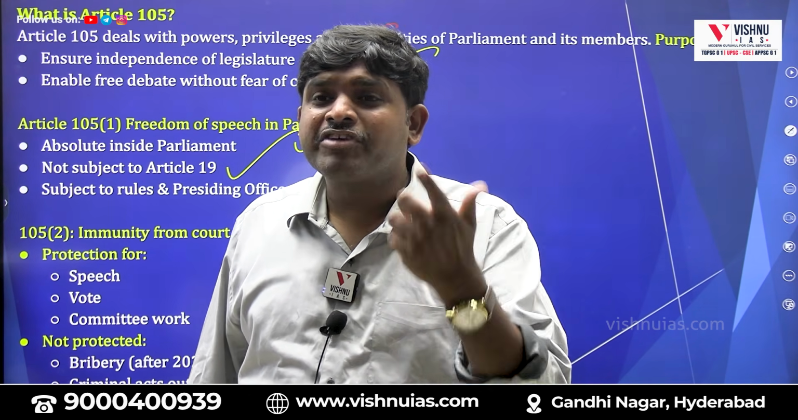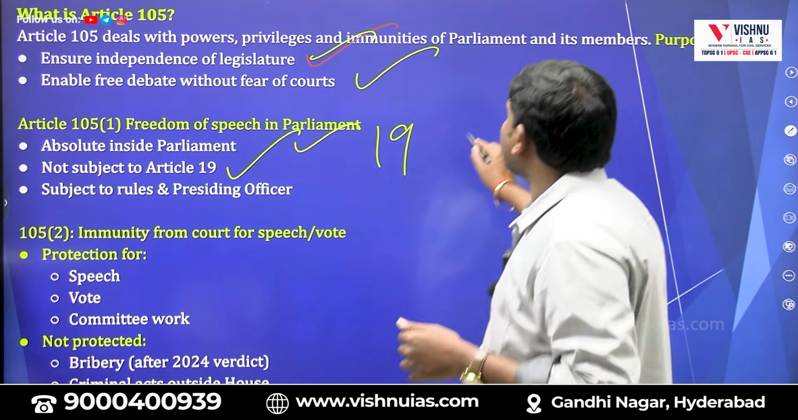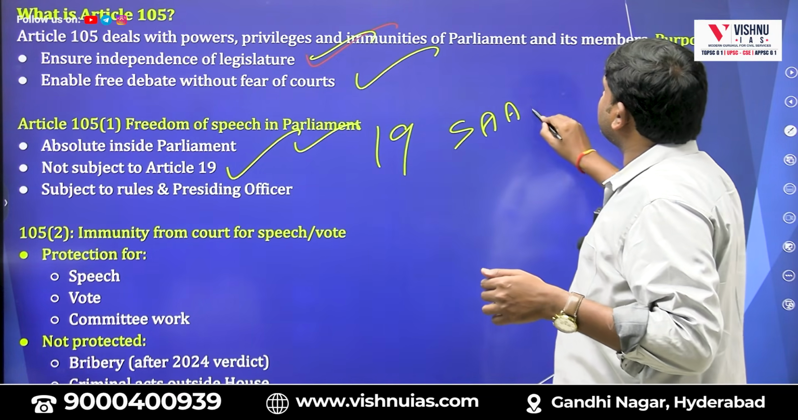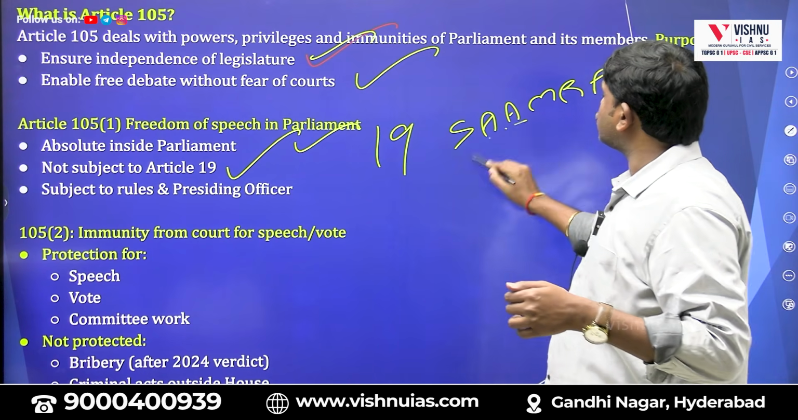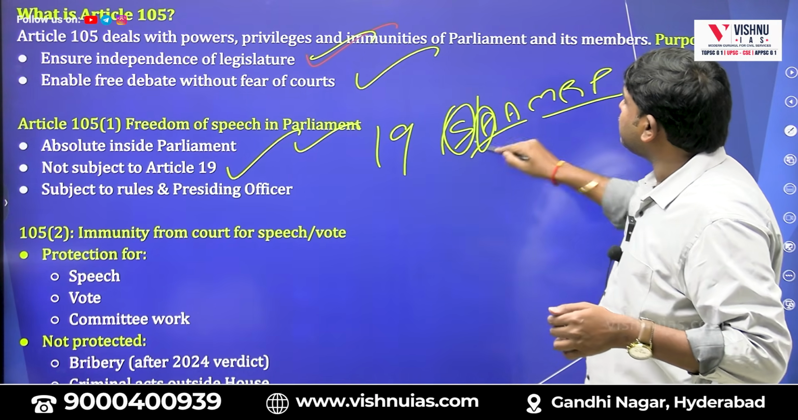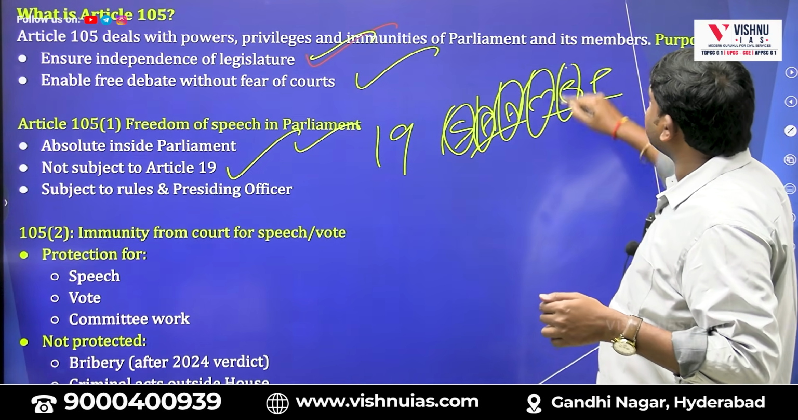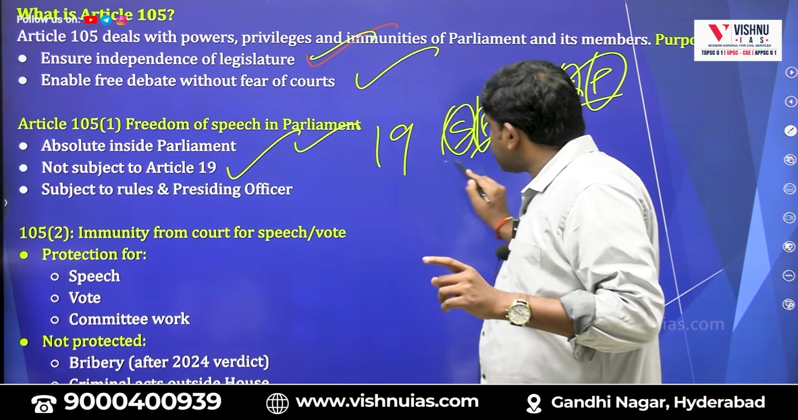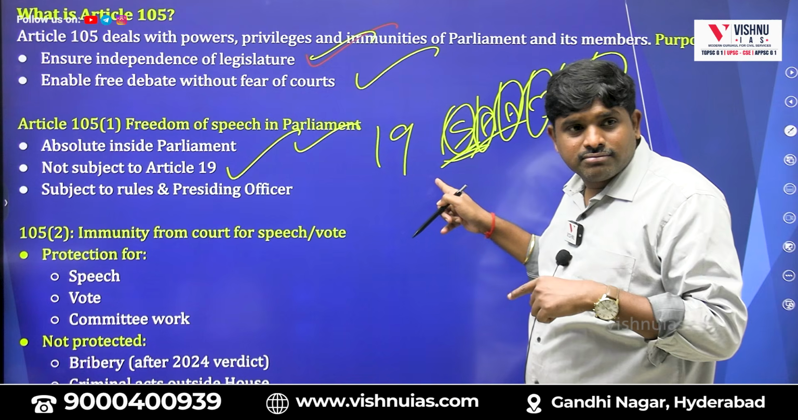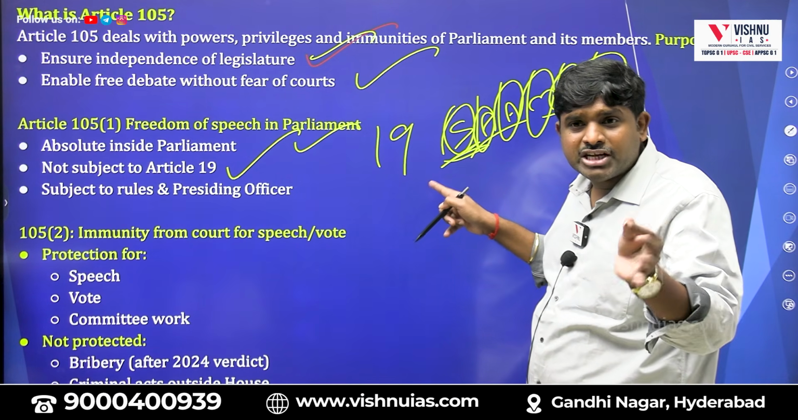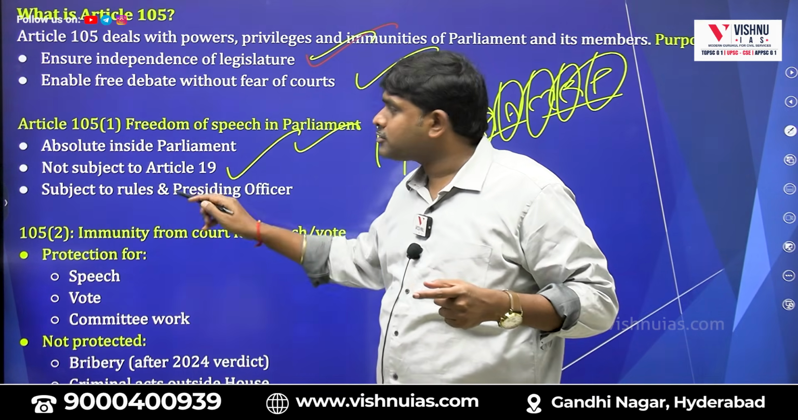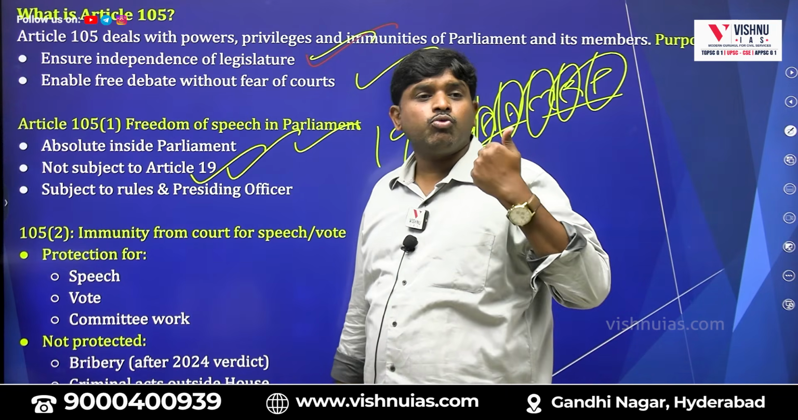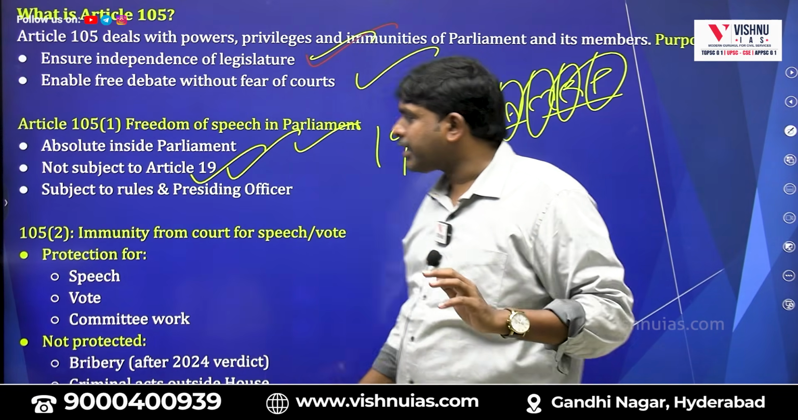Residence, movement, profession. How do we remember Article 19? Sasuma, MRP: speech, assembly, association, movement, residence, profession. So speech is not absolute; everything is subject to some limitations. But privileges are not subject to Article 19, meaning whatever they want, they can speak.